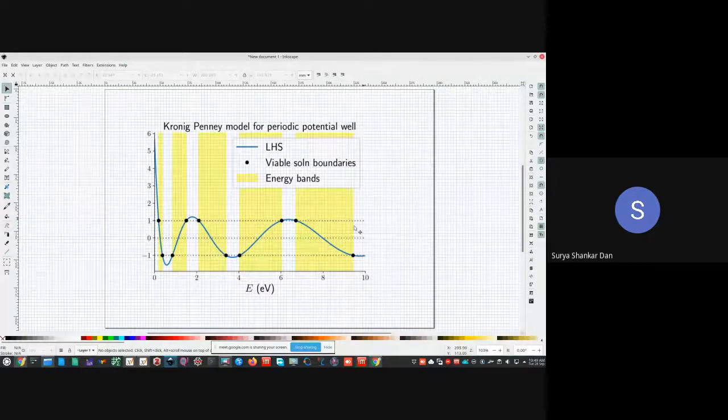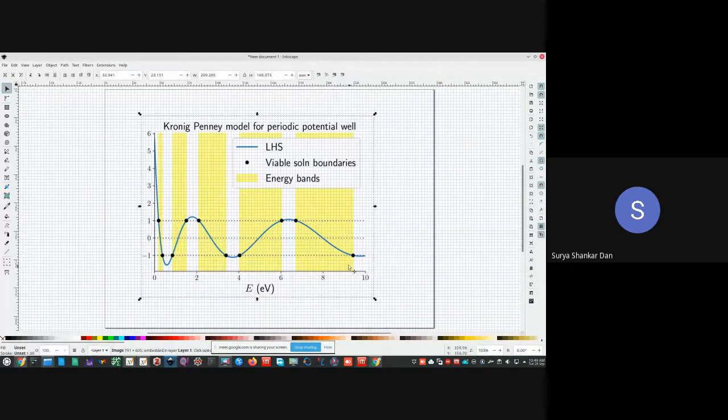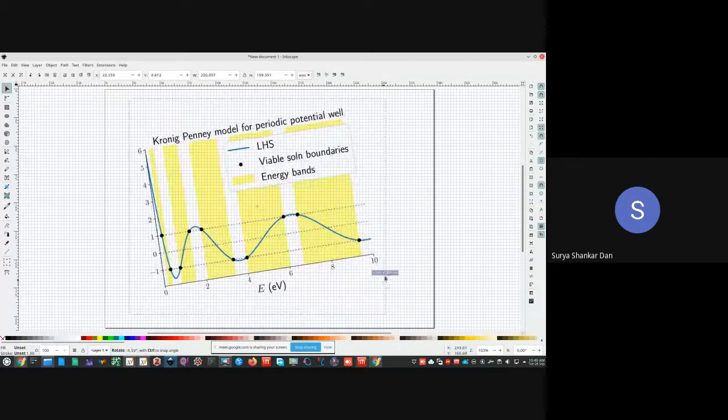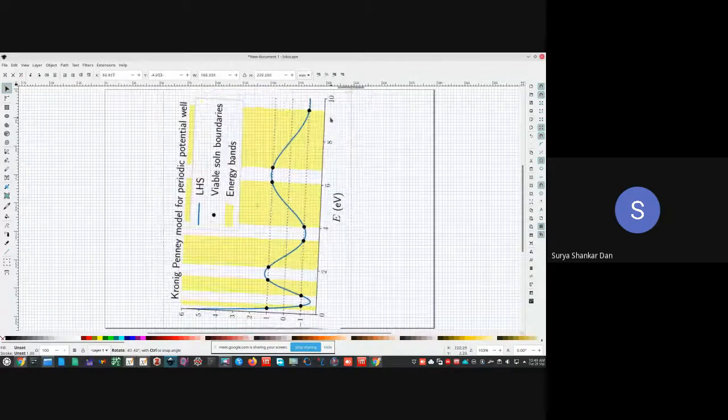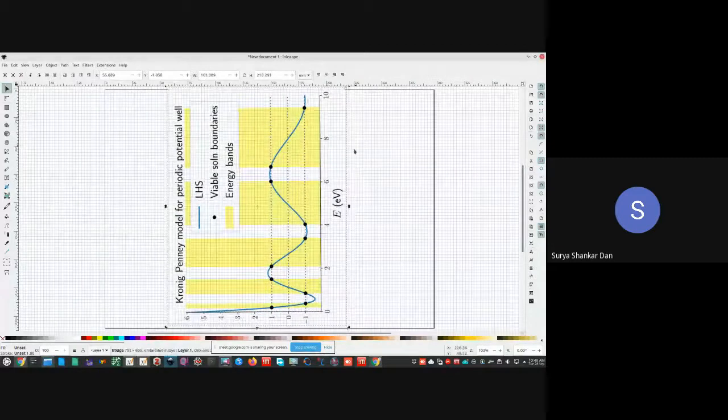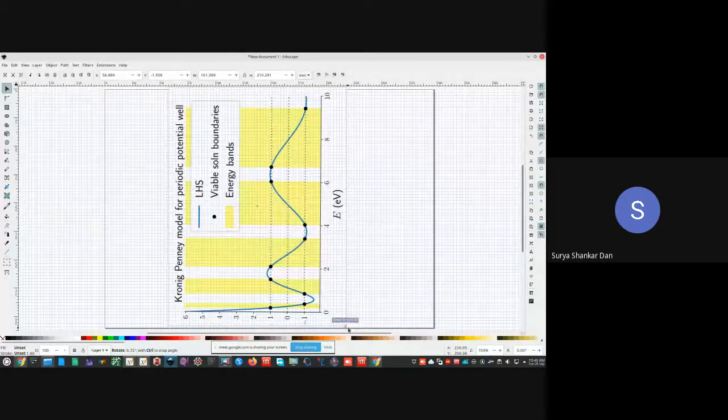Okay. Now, what we shall do here is that instead of plotting it in this way, if we put the E energy axis on the Y, ठीक है? मैंने यहाँ पर क्या चेंज किया है?